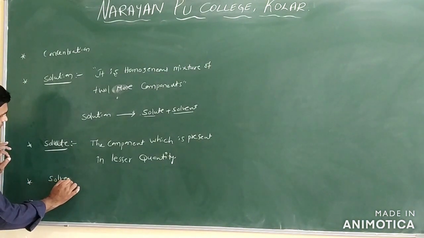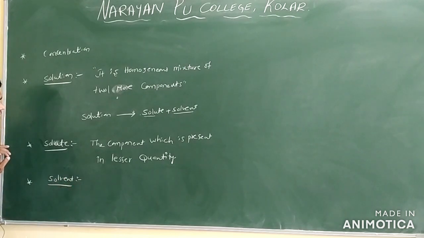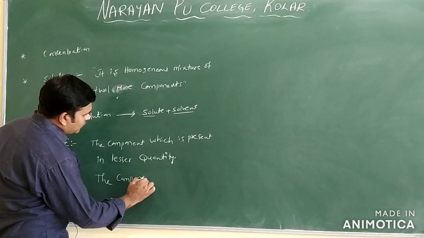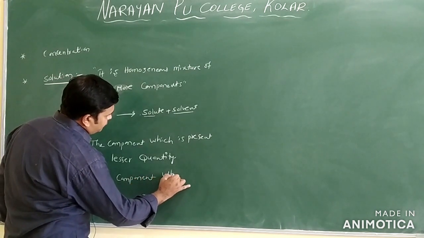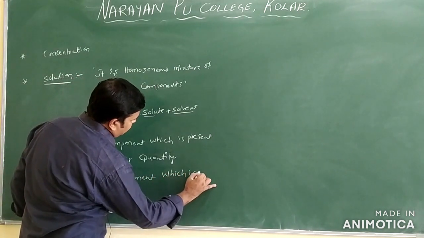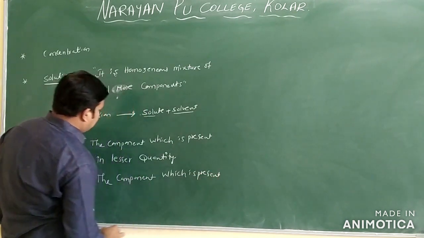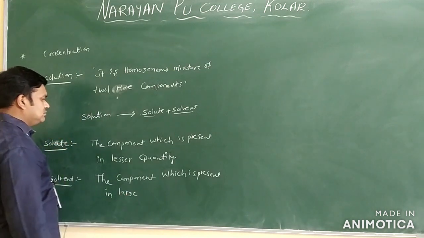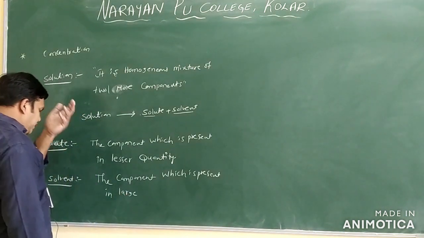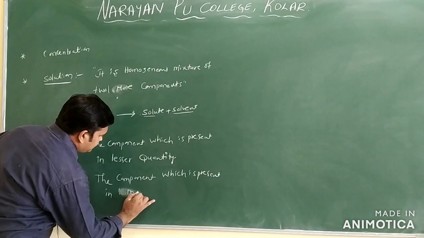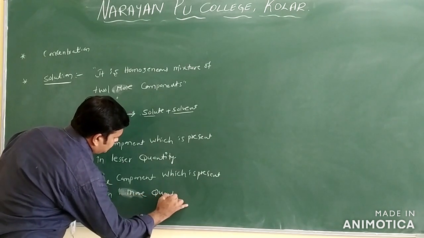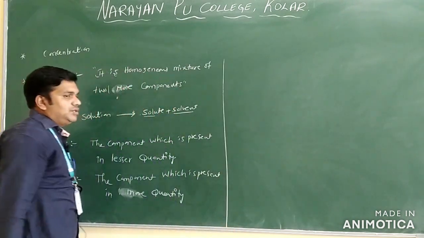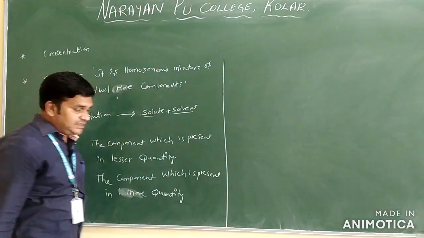And one more definition, that is solvent. What is a solvent? The component which is present in larger quantity, or you can write here more quantity. So this is the definition of solute and solvent. Clear? Just see one example and you will get clarity.